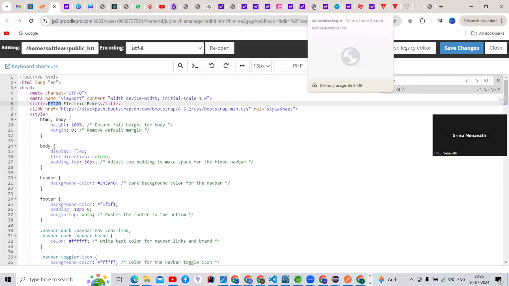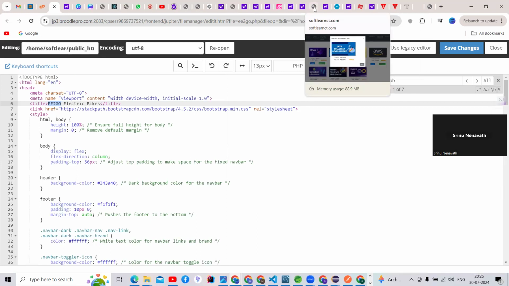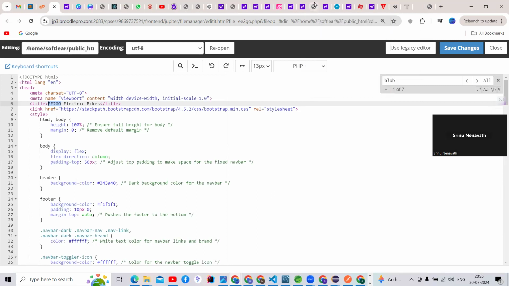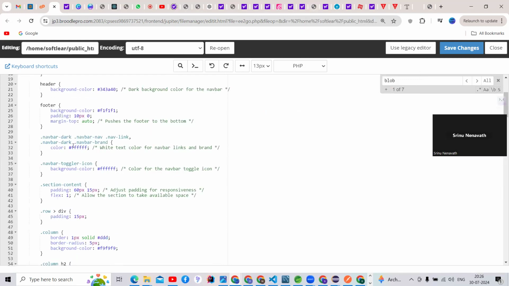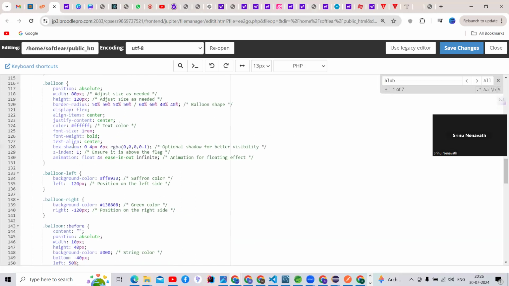SoftLearn means softlearncity.com, it is showing, right, guys? Two things are there, right? The second one is the title, guys. What we write inside the title will be shown here only, right? So same as that, I'm going to open where, guys, there is a header tag.